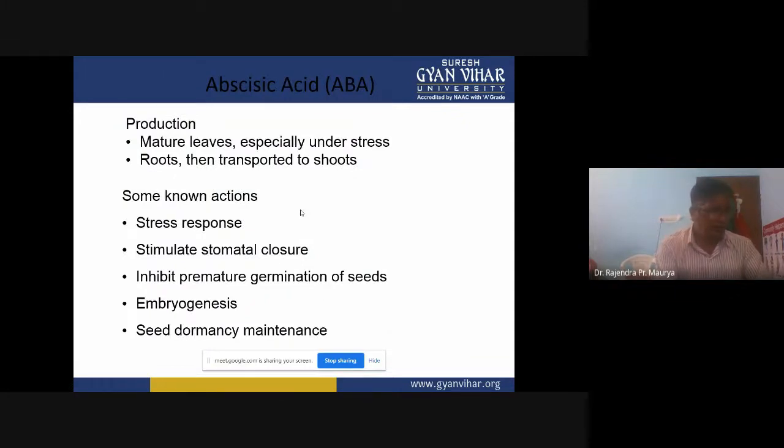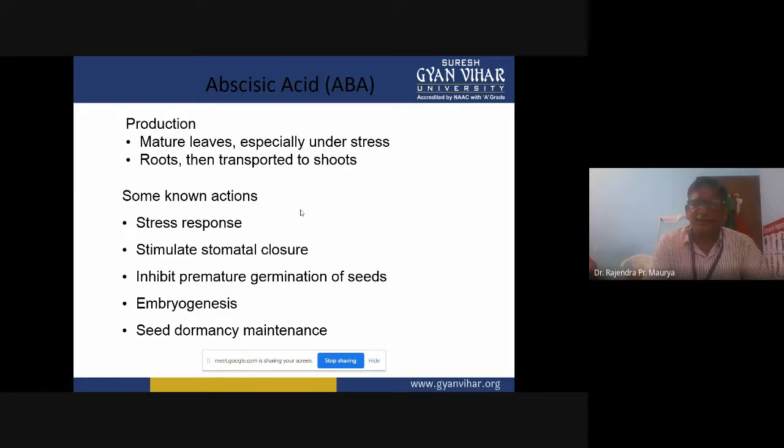Then the fourth group of growth hormones is abscisic acid. Abscisic acid is produced in mature leaves, especially under stress.